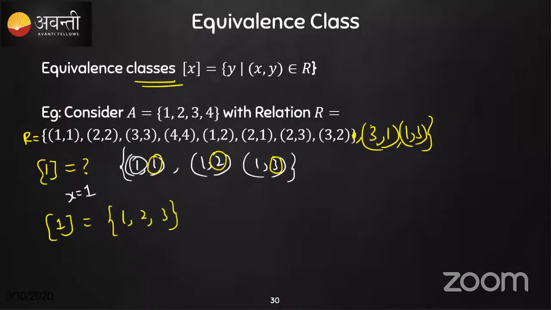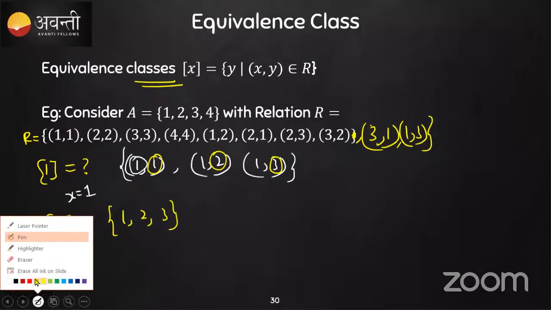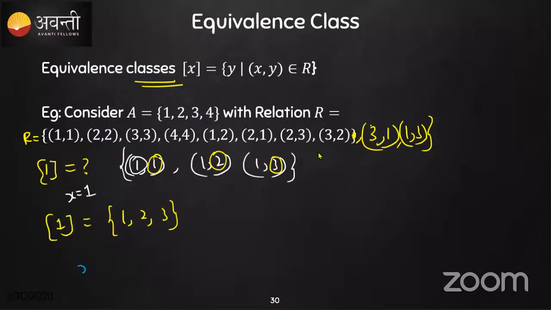Now can you write what is the equivalence class of 2? Write it in the chat. Give a comment: the equivalence class of 2. (2, 1, 3.) Yeah, right. So 2, 1, 3 or 1, 2, 3, you can write anything. That is correct.